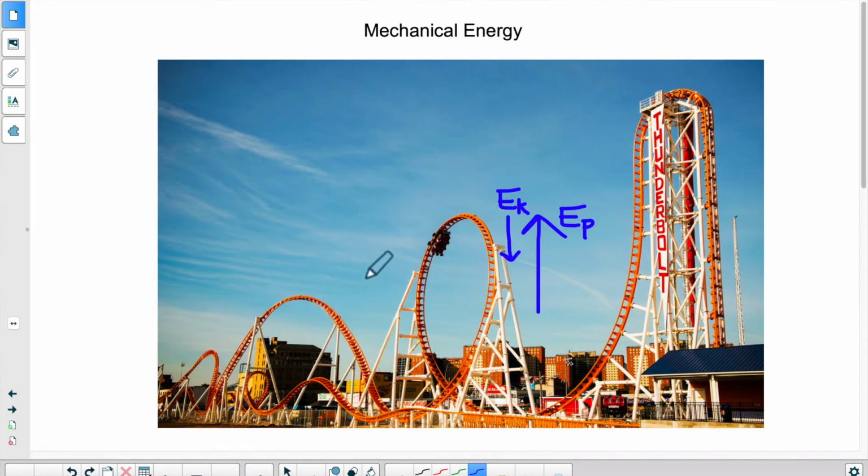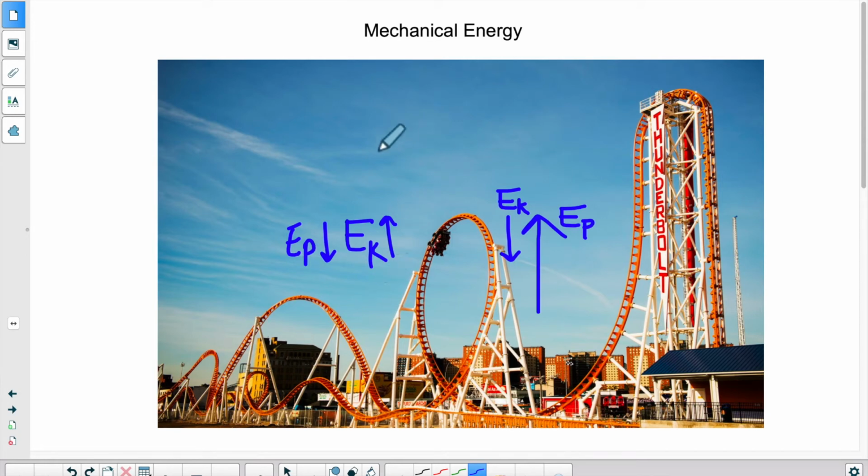If you're accelerating, you have more movement, so your kinetic energy would be increasing. But because the roller coaster is going down, the height is decreasing, so that means your potential energy is decreasing.